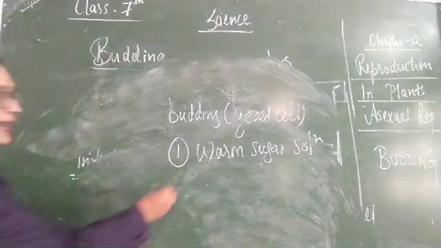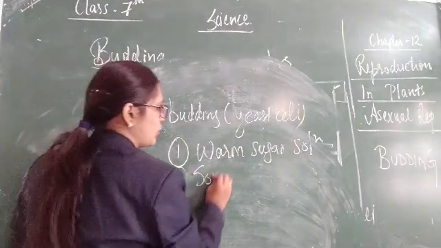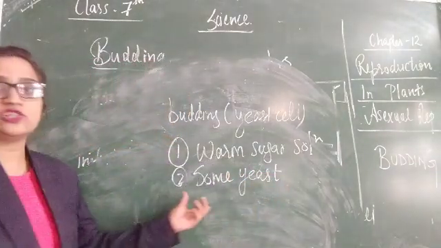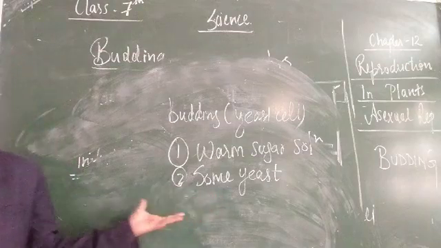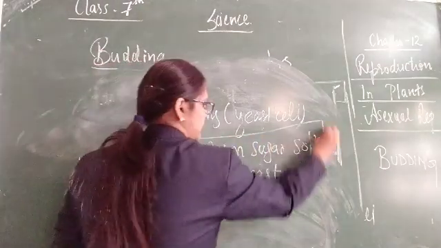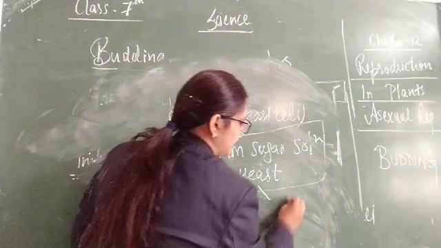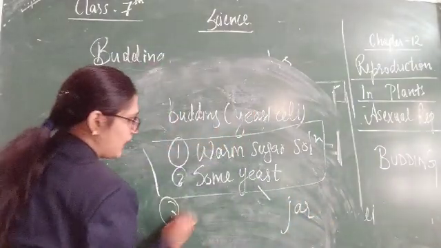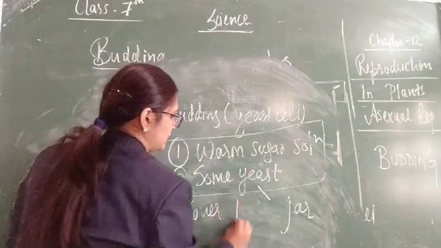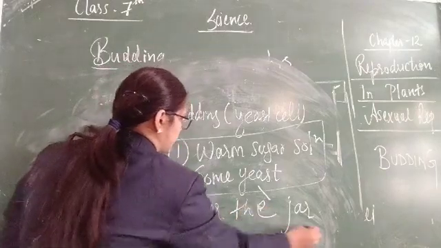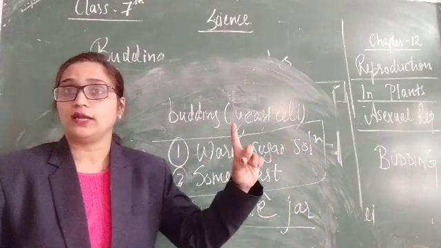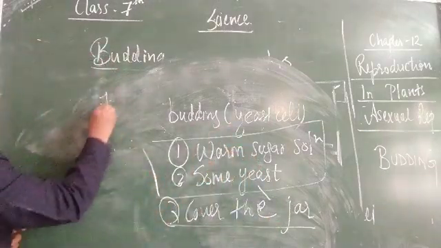Then add some yeast to it and place them in a jar. The next step is to cover the jar and leave it undisturbed for 1 day.